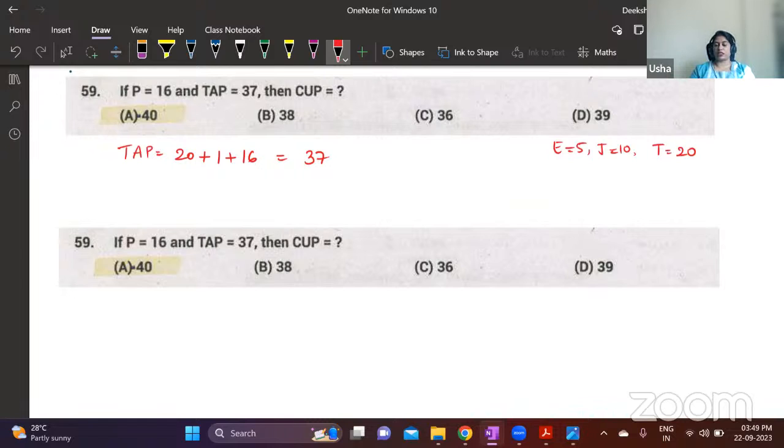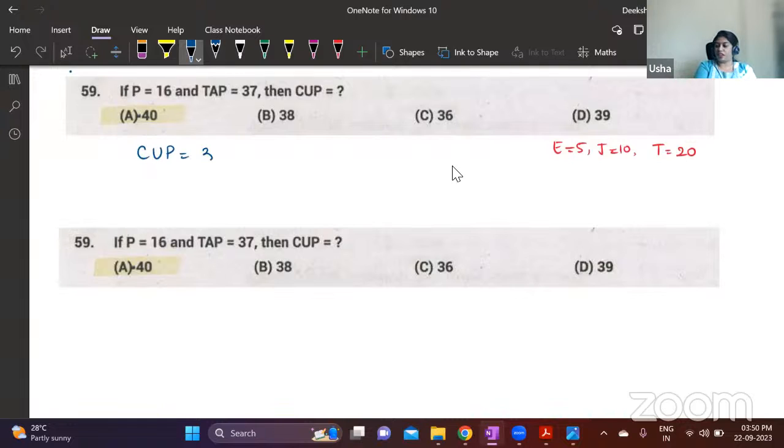And P is 16. So 21 plus 16 is 37. This has to be a grace mark question. The answer is wrong. See, what happens is they will release an answer key. Oh, I'm sorry. Extremely sorry. I am calculating TAP, which is not necessary, no? We are supposed to calculate CUP.